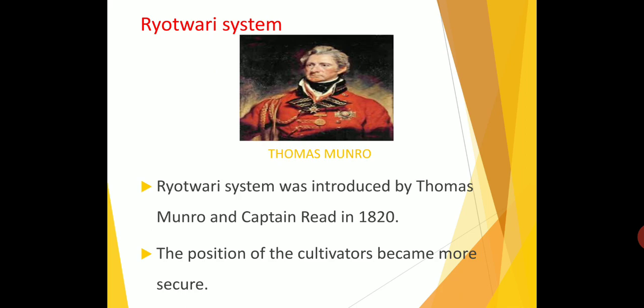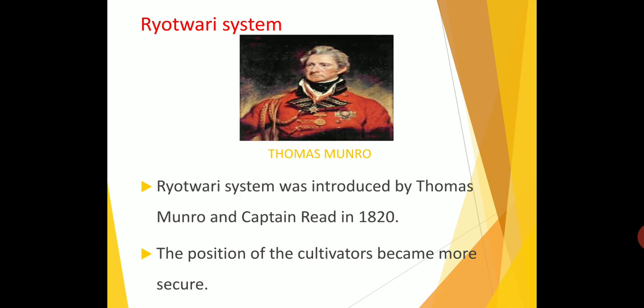Thomas Munro, and Captain Reed supported him, in 1820. The major areas of introduction of the Rayatwari system included Madras, Bombay, parts of Assam and Coorg provinces of British India. These are the places where the Rayatwari system was introduced.